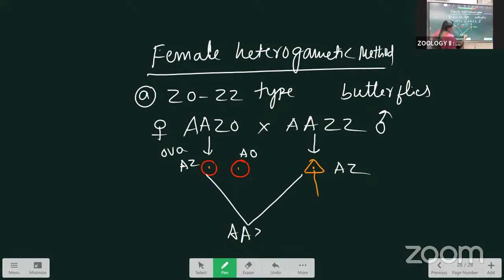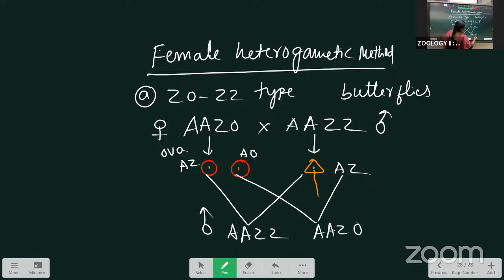Adding them, AAZZ is a male. The other ovum gives AAZO, which is a female. Here, which one determines the sex? The female determines the sex, because the female is heterogametic. The difference is there, that's why we call females heterogametic in this condition. This type is present in butterflies.